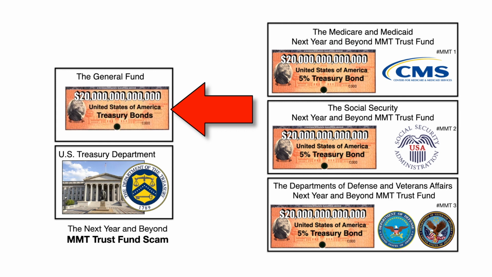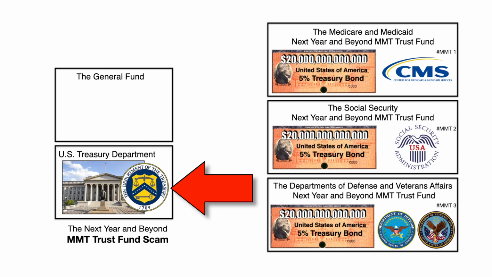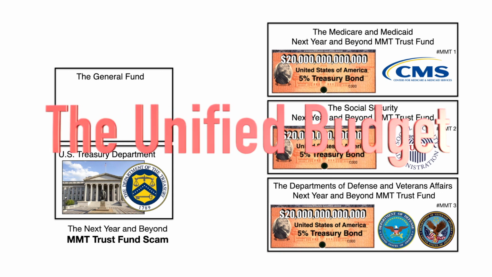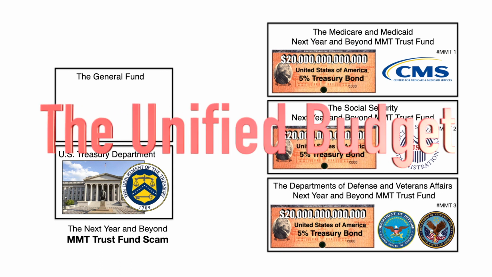And since that transaction would cause the US Treasury Department to owe $20 trillion to itself, it could just retire those bonds and make them disappear. So here are some things you should know about this example. 1. All this is legal and how the unified budget started working in the late 1960s. The difference is we didn't do all these transfers at once, we did them over decades and decades.